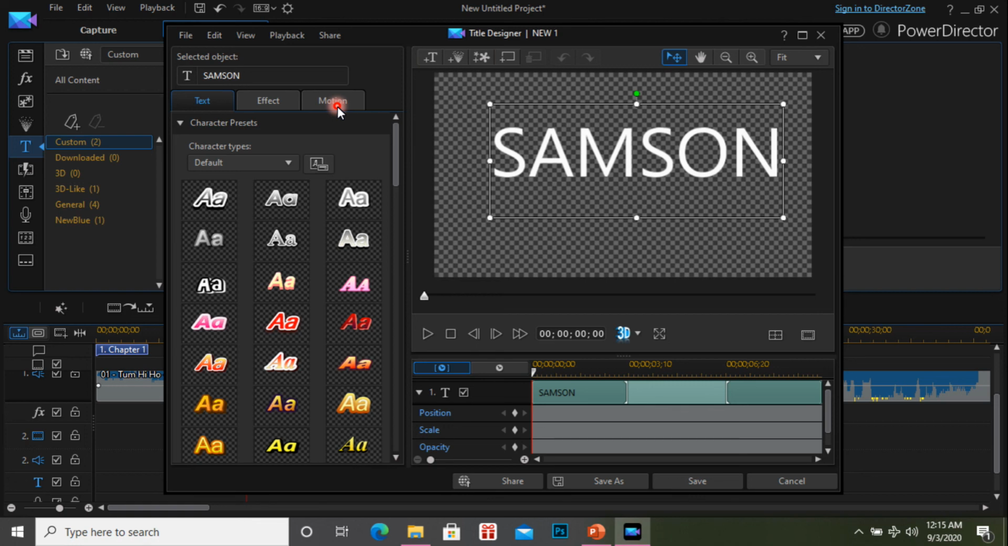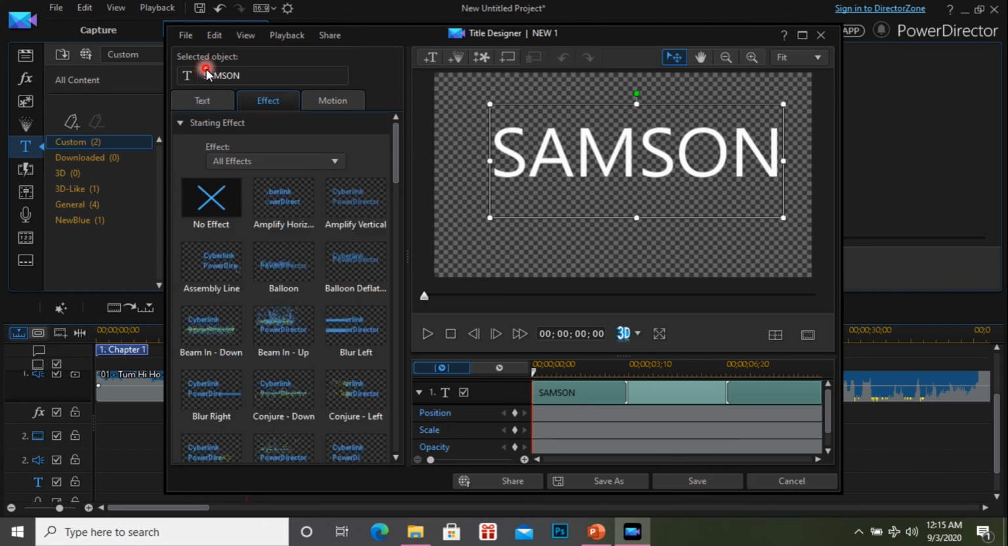After that you can save your template. Before that, it has the effect. Effect means there are two types: starting effect and ending effect. What is the entry, how does the object want to enter? Maybe it's a fire entry, or a blur entry, or a flower entry. You can select any one of them. Here it comes with more. Suppose you want some other extra effect, you can download it.